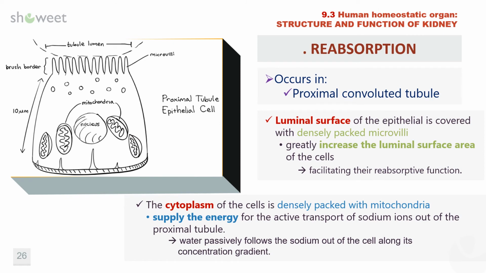The epithelial luminal surface is covered with densely packed microvilli to increase the surface area, facilitating their reabsorptive function. The cytoplasm of the cells is densely packed with mitochondria to supply energy for active transport of sodium ions out of the proximal tubule. This will cause water to passively follow the sodium out along its concentration gradient.